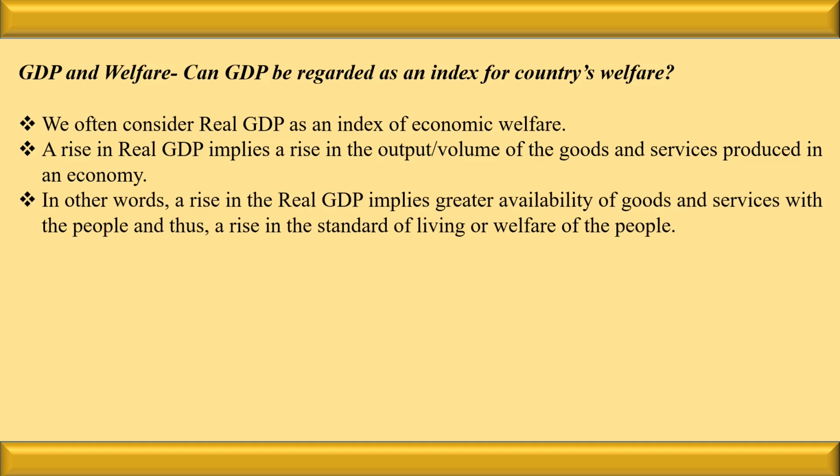In very simple words, a rise in the real GDP implies greater availability of goods and services with the people, and thus there is a rise in the standard of living or the welfare of the people. So normally we presume that when the real GDP increases, the welfare of the people also increases. We feel that there is a direct relationship between real GDP and welfare of the people.